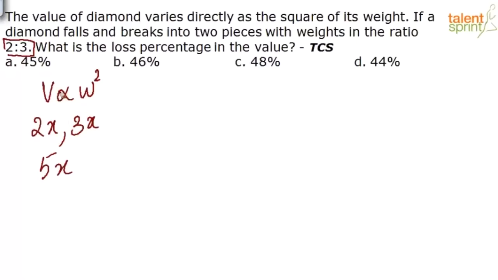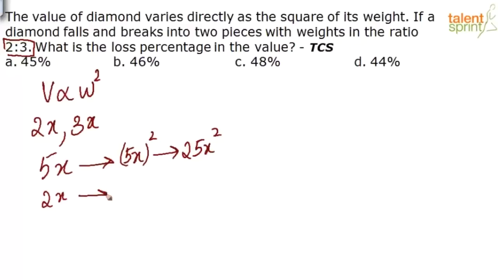In the question it is given that the value of the diamond is proportional to the square of its weight. So if the weight of the diamond was 5x, what would be the value? The value of the diamond would be the square of its weight. So the value of the diamond would be 25x squared. That will be the value. Now it is breaking into 2 pieces. The first piece weight is 2x.